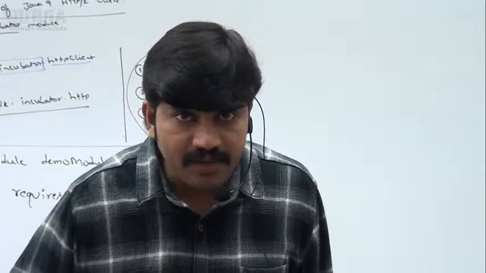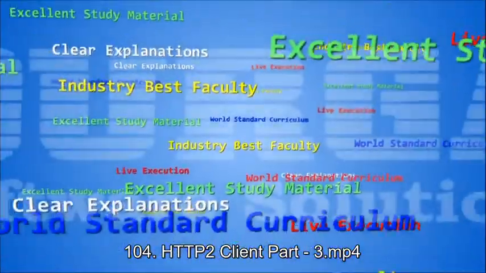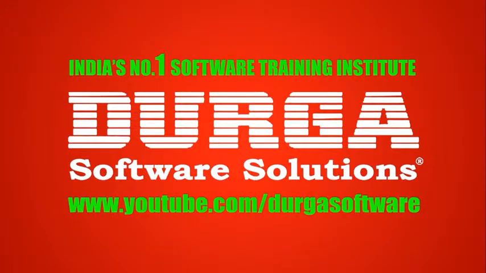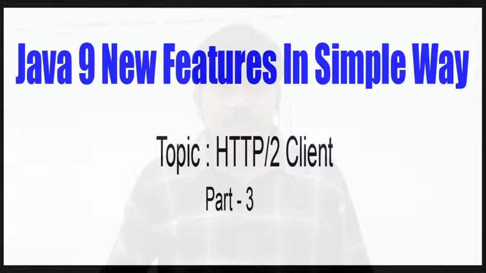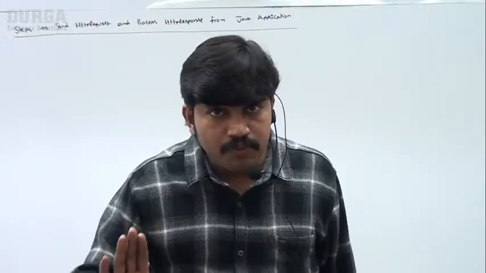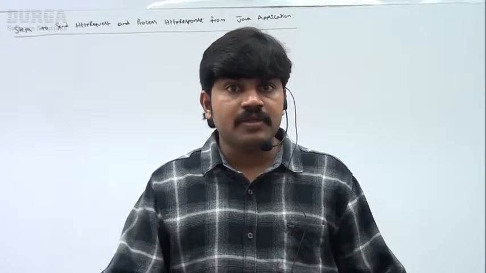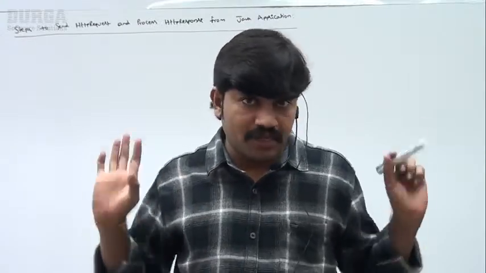These are the various important components of HTTP2 client. Up to this it's very clear what is the purpose of HTTP2 client and what important components are there inside HTTP2 client. Clear, right?